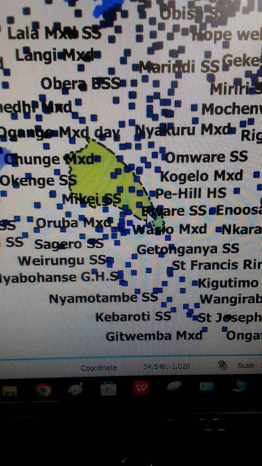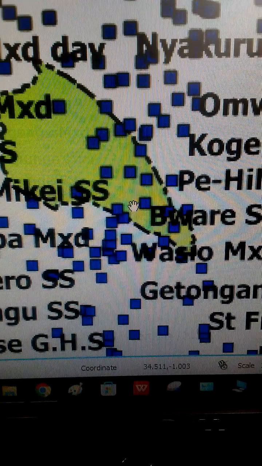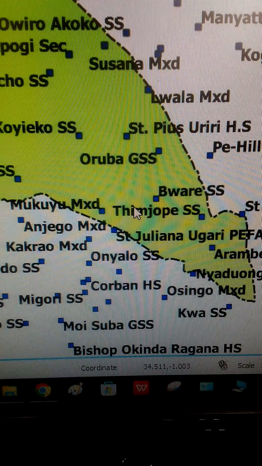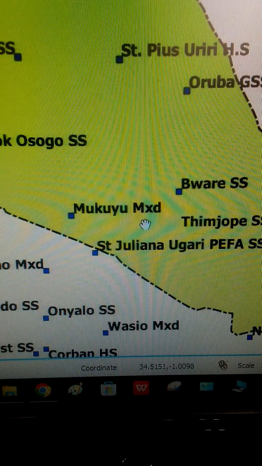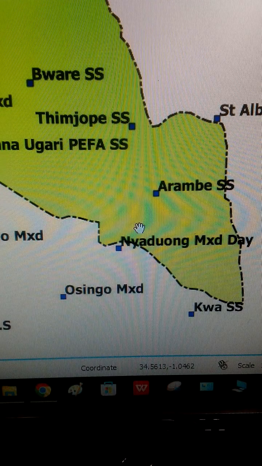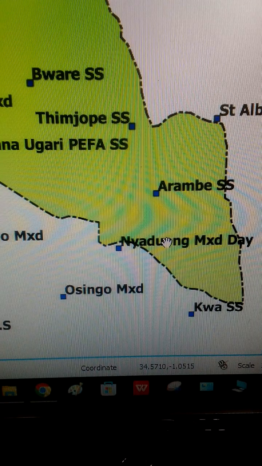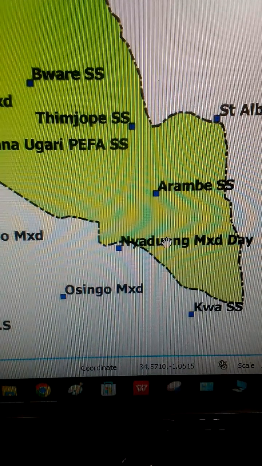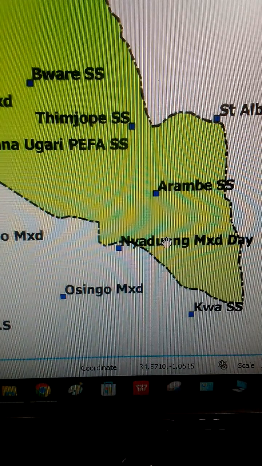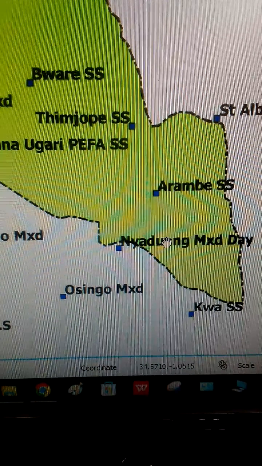So for me to be able to view the schools and their locations, I need to zoom in to increase the scale of the map, just as I have done. So I'm able to see the individual schools and their positions. I'm going to mention the schools, and we are going to see where they are found, for the sake of our learners who are going to select schools to join in grade 10 and all other users.